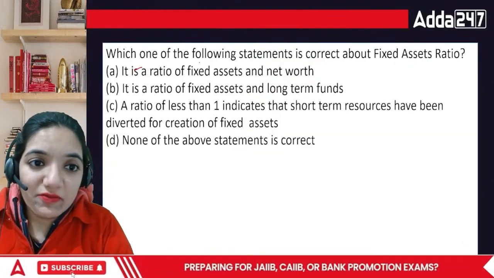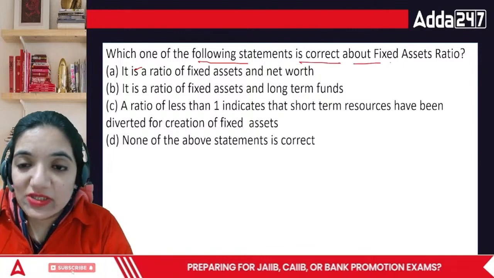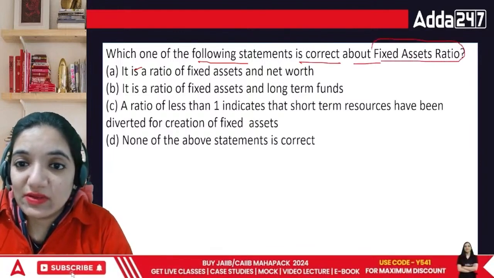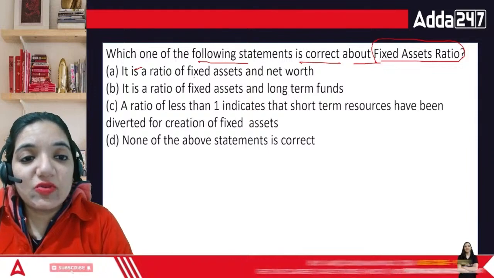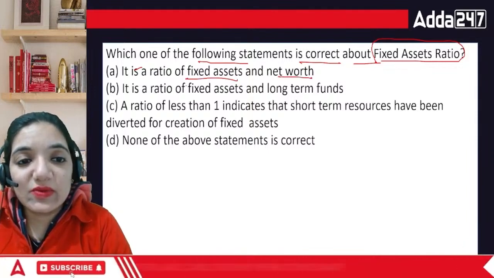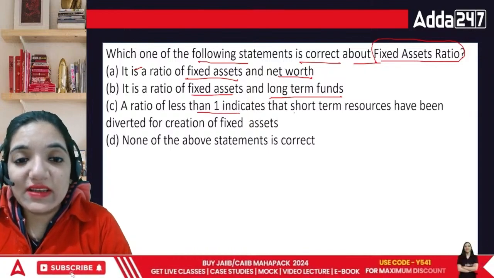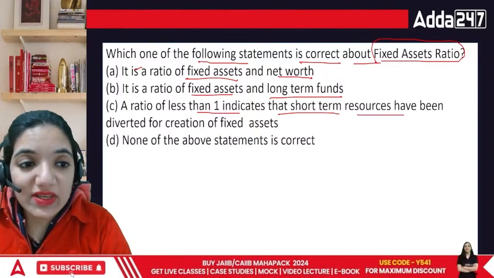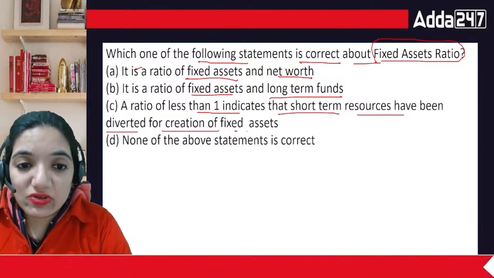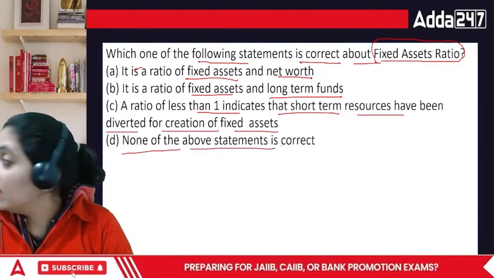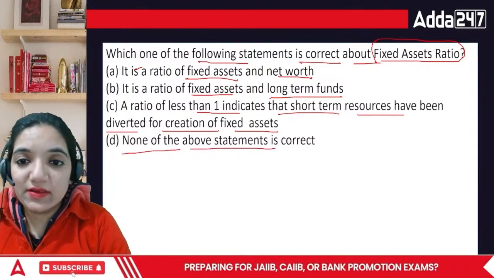Which one of the following statements is correct about fixed asset ratio? It is the ratio of fixed assets and net worth. It is fixed assets and long-term funds. A ratio of less than 1 indicates that short-term resources have been diverted for the creation of fixed assets, or none of the above is correct. What's the answer, everyone?